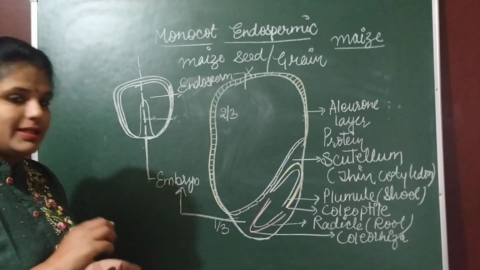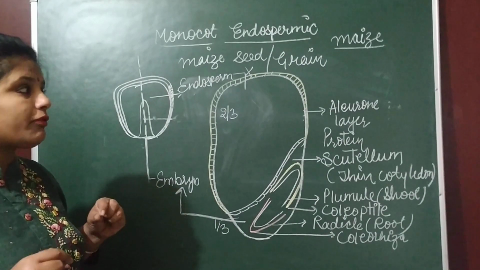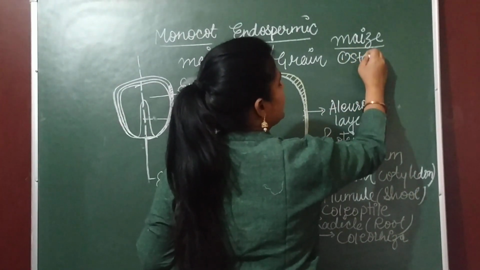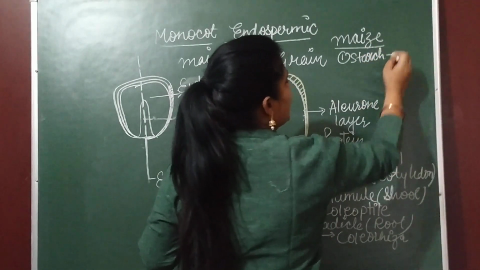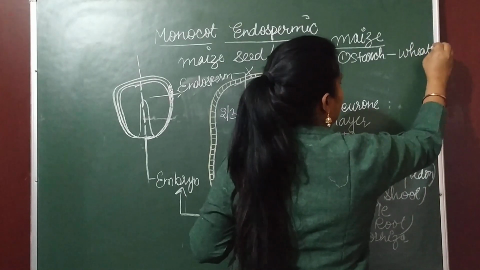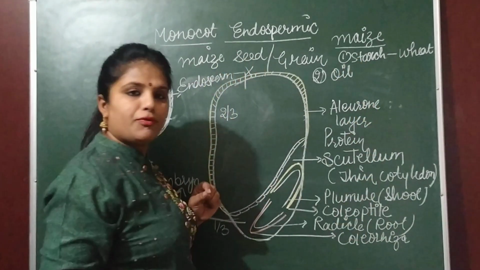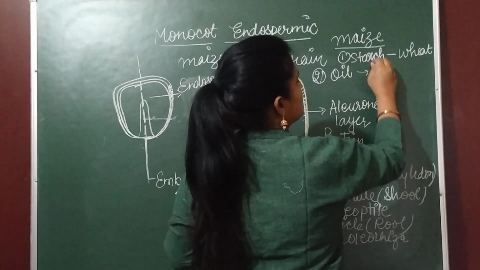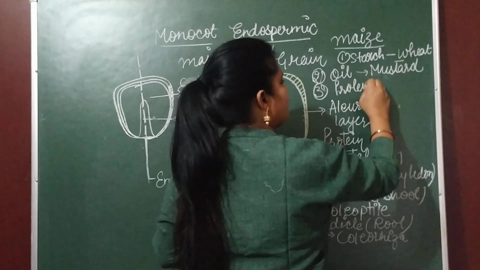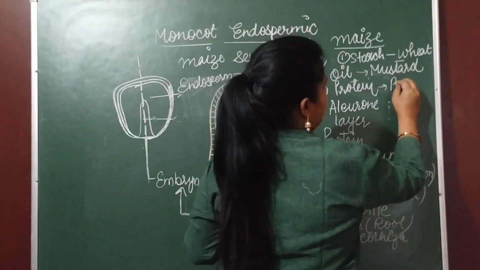Now, basically, seeds are divided into three kinds on the basis of the kind of food they store. Number one is starch. There are certain seeds that store starch, like wheat, rice. There are certain seeds that store food in the form of oil, like mustard, and of protein, like pulses.